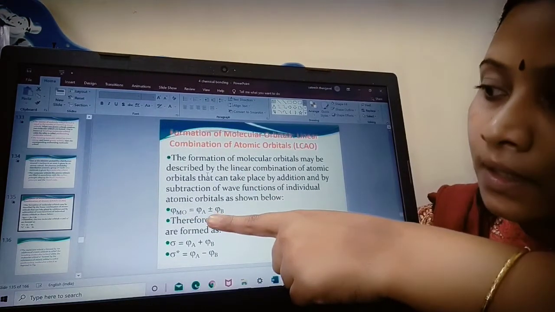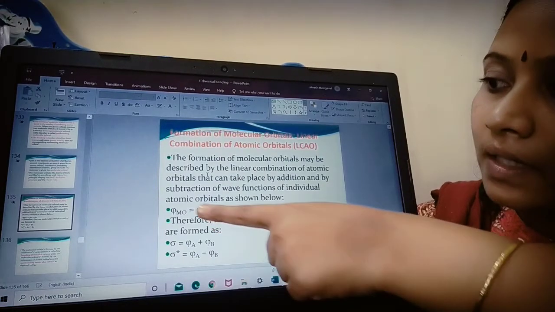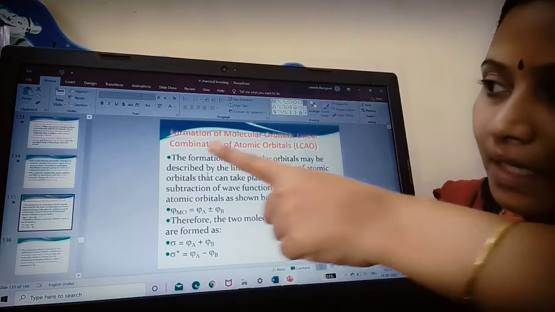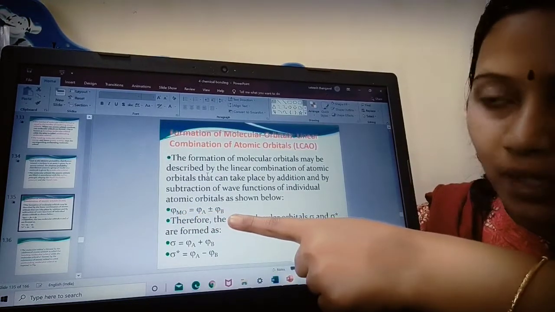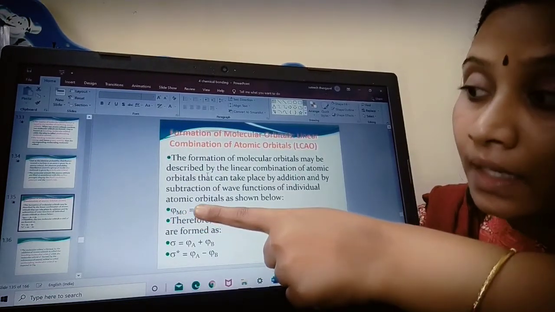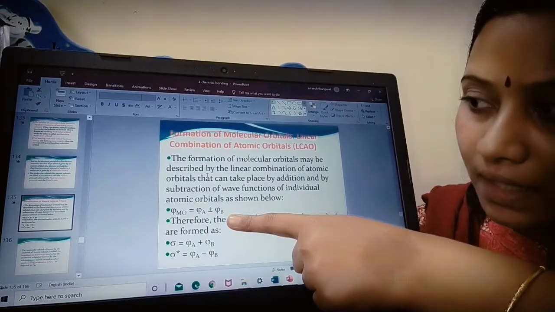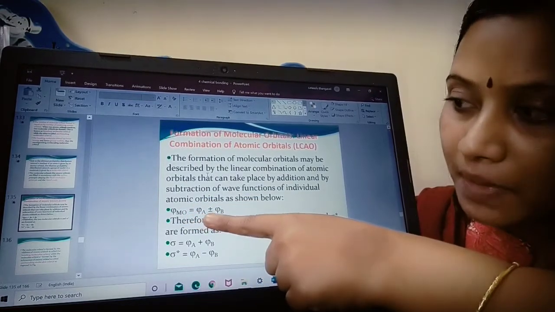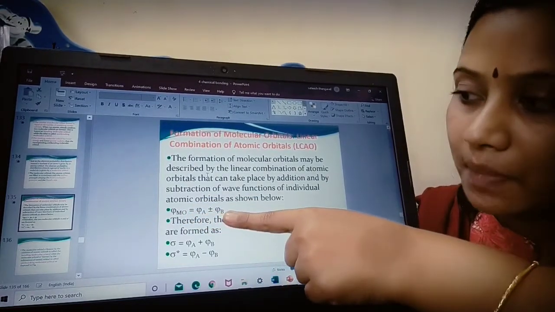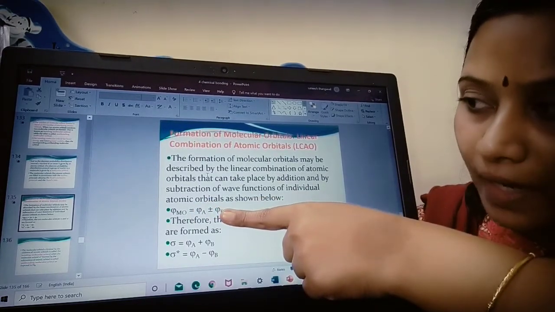So what is the formula for the formation of a molecular orbital by linear combination of atomic orbitals? It is given by the wave function of atomic orbital A plus the wave function of atomic orbital B, and this is nothing but your molecular orbital. A represents atom A, B represents atom B. This is the wave function of atom A, this is the wave function of atom B. What is MO?